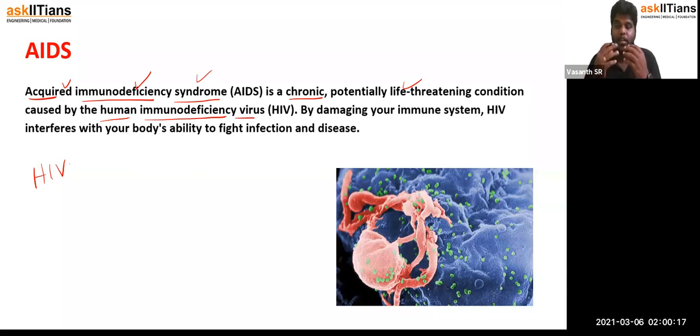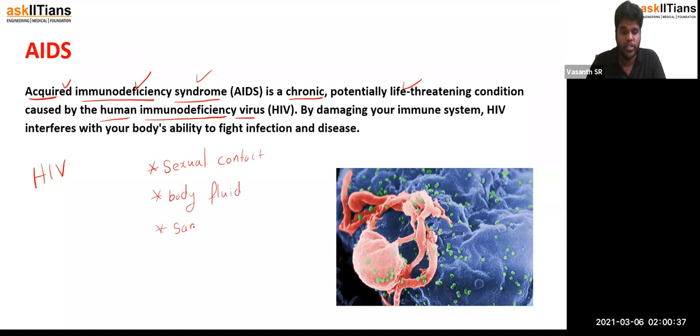So it is usually transferred from one person to another person through sexual contact, body fluids, same needle usage, pregnancy, blood transfusion.